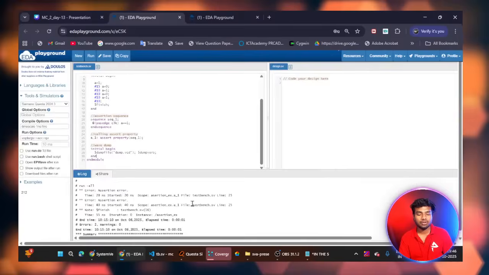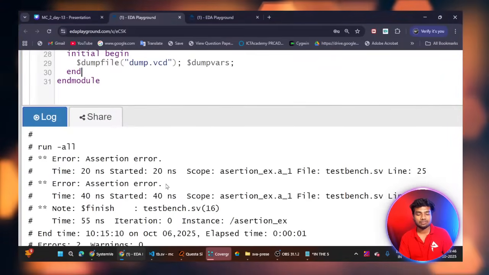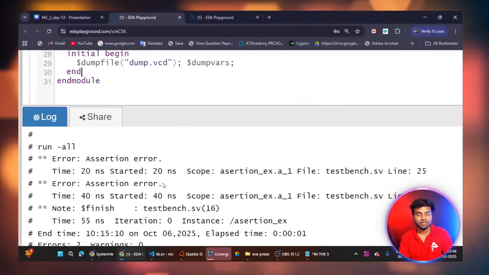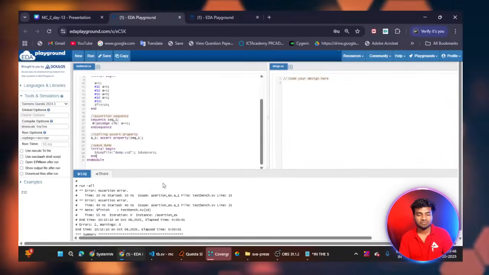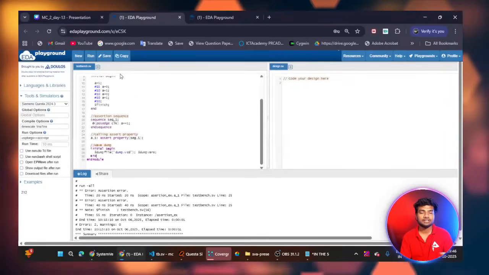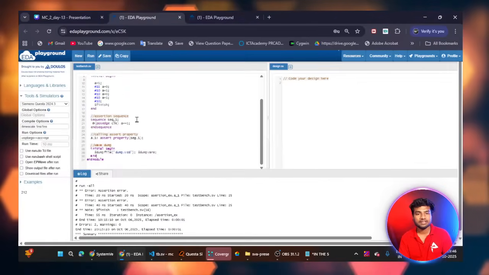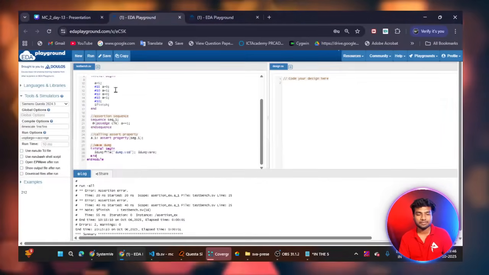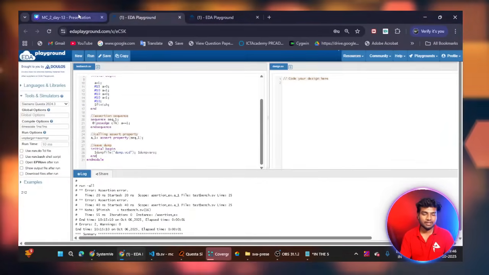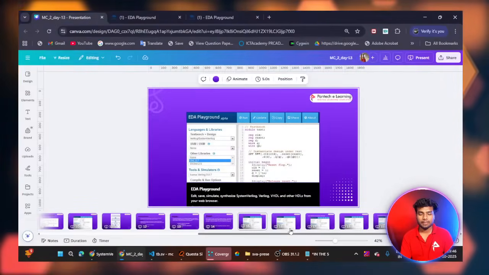It shows the output as assertion error at the 20th nanosecond. So this is how it works. This is how concurrent assertion works. This is how we can check the design code and the logic. And then we'll move to another code.